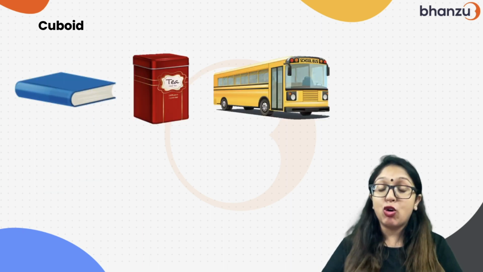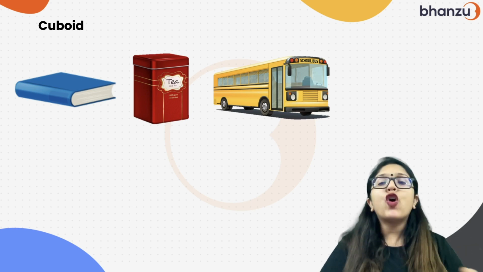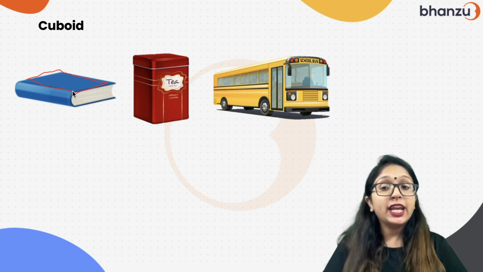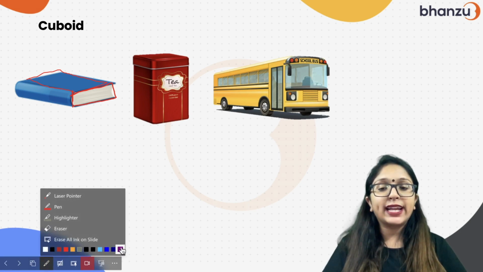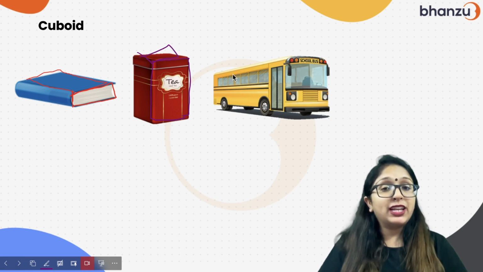Here if you see this book, if you see this tea box, if you see this bus, what do you observe here? Watch these closely. Now if you see this top side of the book, this is too big, right? Now on the other hand side, if you see this side, this is shorter than the top one, isn't it? Similarly, we will be looking at this tea box now. See? If you see this side, this is too big, yeah? And if you see this one, this is shorter than this, right? This is small.